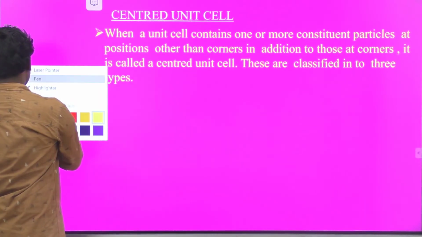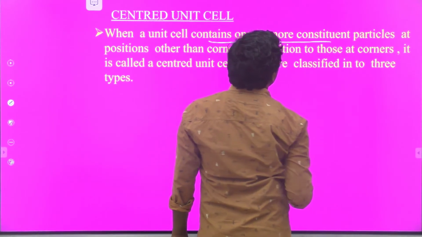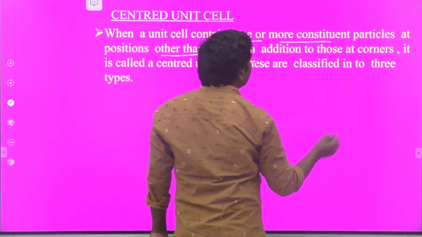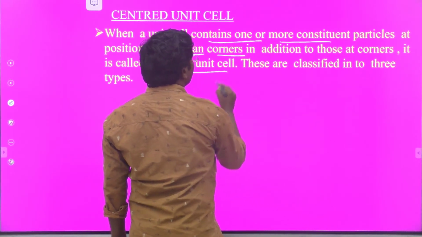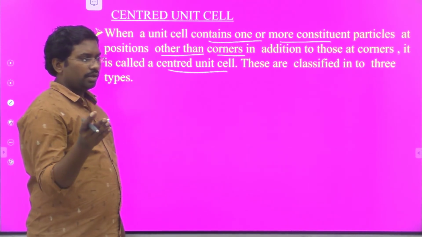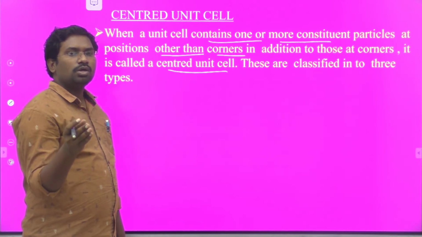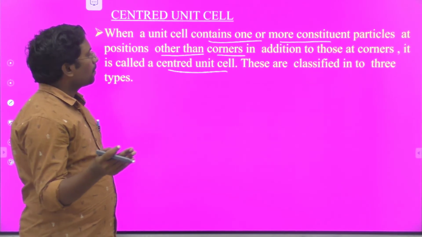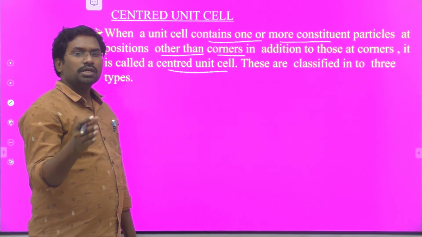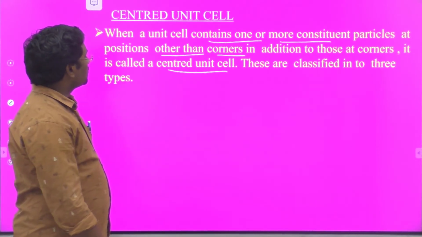So what are centered unit cells? When a unit cell contains one or more constituent particles at positions other than corners, in addition to the corners, it is called a centered unit cell. These are classified into three types. Only primitive or simple unit cells have atoms only at corner positions. When atoms are present along with the corner positions in other positions of the crystal lattice, it is said to be a centered unit cell.